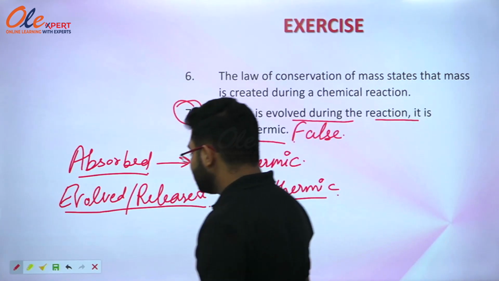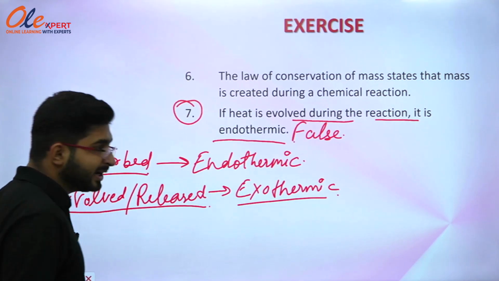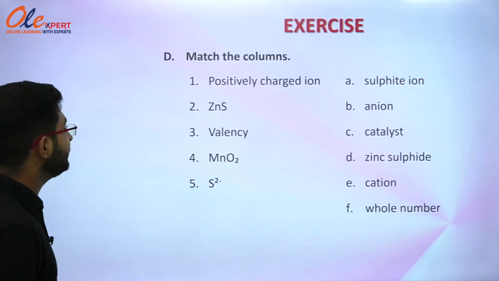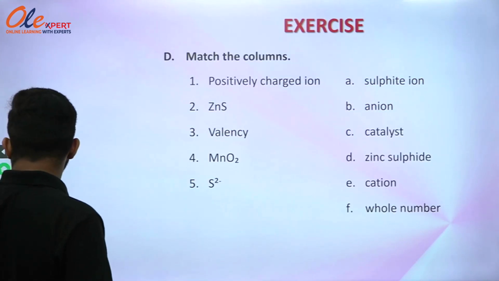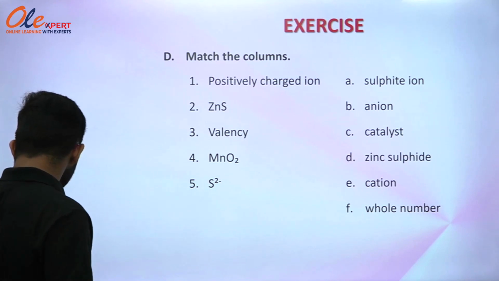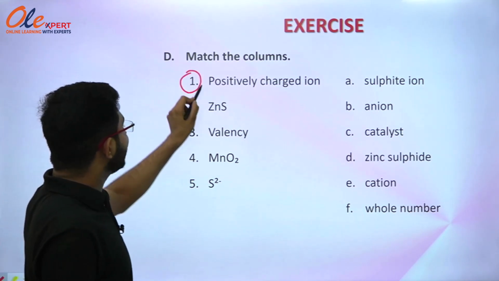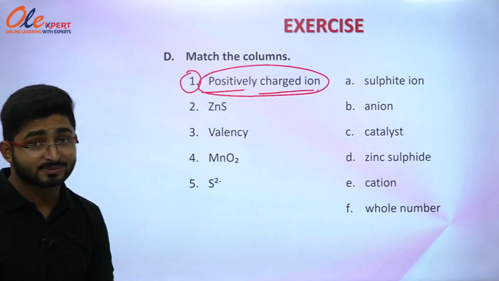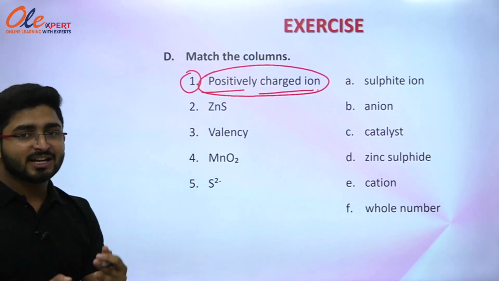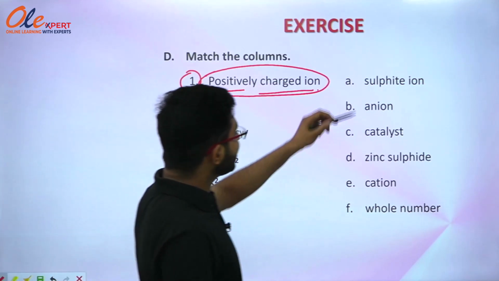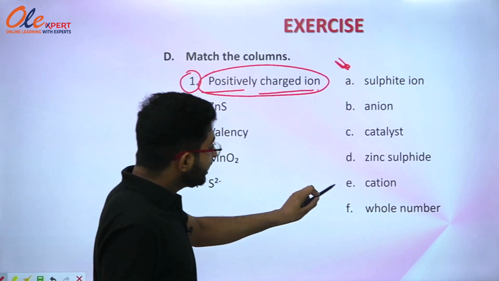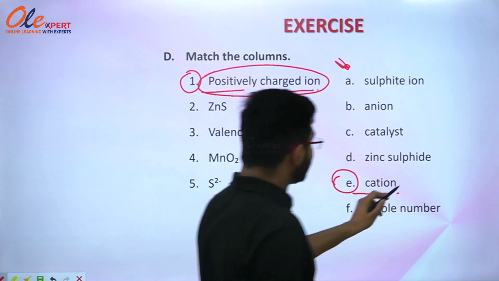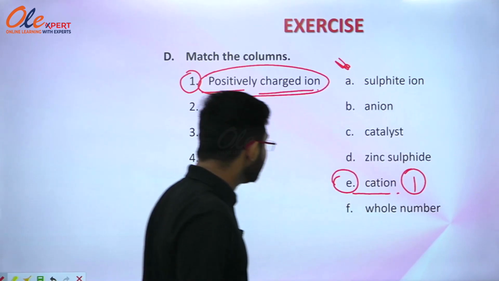So these are the true and false statement, and we have stated true and false in front of them. Now we are going to move with the next question that is given on your screen, matching the columns. You have to match the first column with the second column. Okay, so the first column, there is a part that is positively charged ion, but you tell me that what is the positively charged ion known as? Cation or anion? It's known as cation. Exactly. So in the second column you can see that option number E, that is cation, written over here. So you have to write 1 in front of it. This will be the correct answer for it.